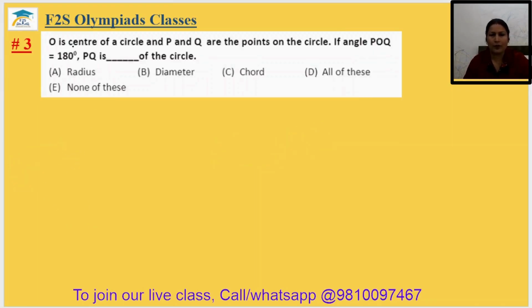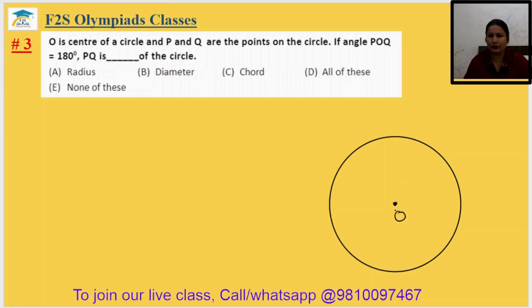Question number 3. O is the center of a circle and P and Q are points on the circle. So angle POQ is 180 degree, PQ is what of the circle? So let's make a circle to understand it better. O is the center and PQ such that it is making an angle, this is making an angle.